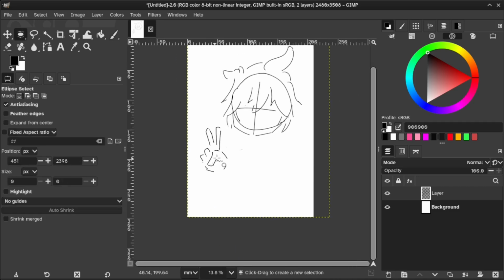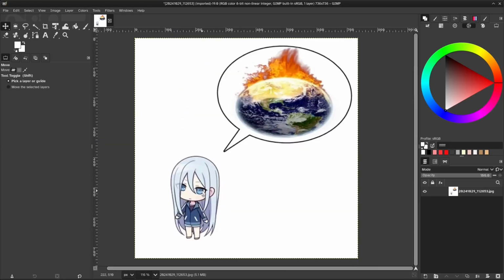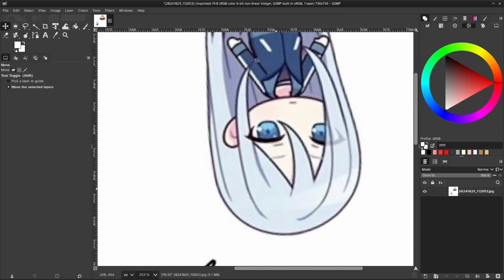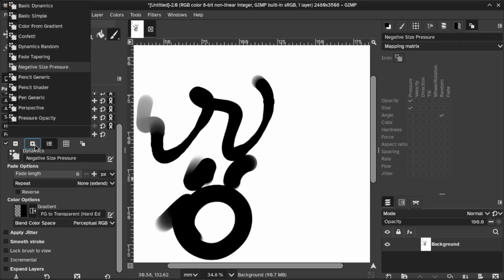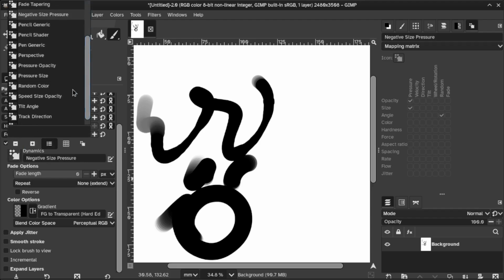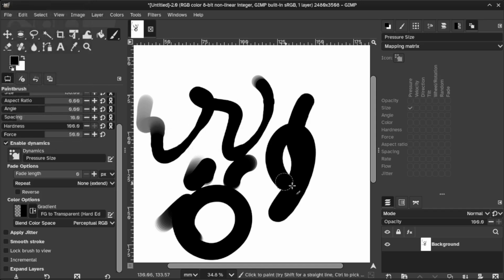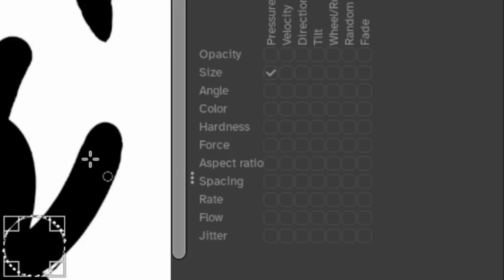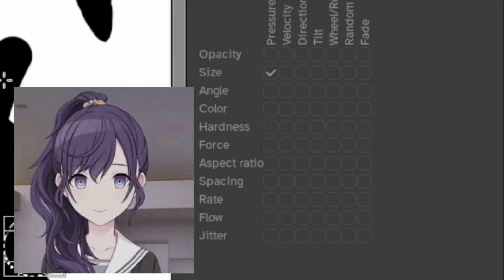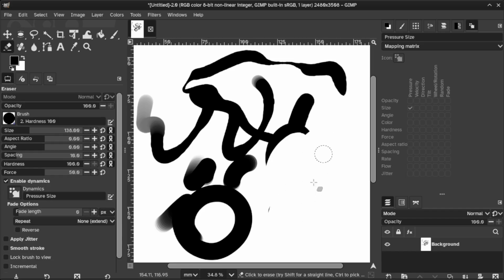The canvas control shortcut is similar to Krita and probably other apps too. Space for pan, control space for zoom, control shift to rotate, it works the same. Only difference is you don't need to click for them. Pen pressure is also interesting. They're called dynamics, and with these you can control exactly how the brush reacts to pen pressure. Supposedly, this is grayed out, and I can't be arsed to figure it out. I only need pressure size anyway, it's fine.